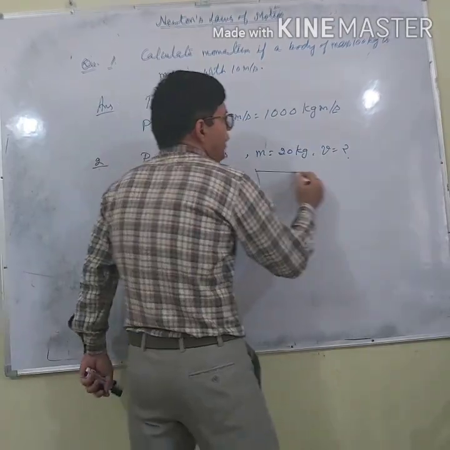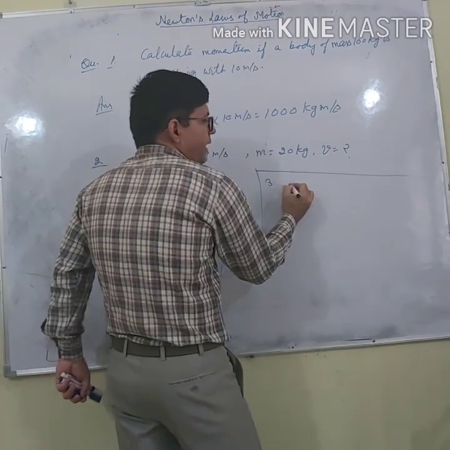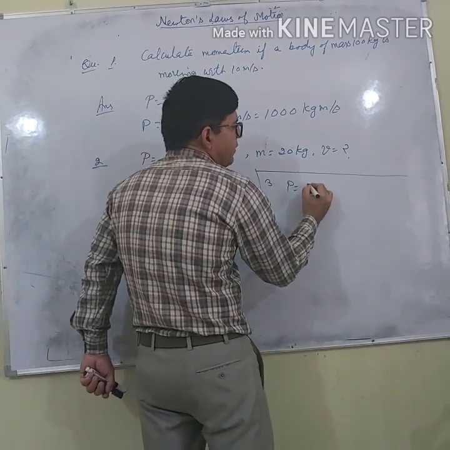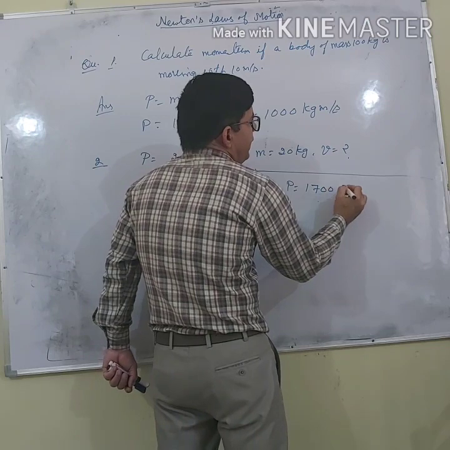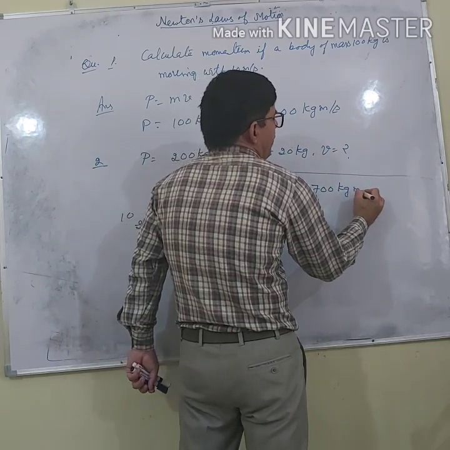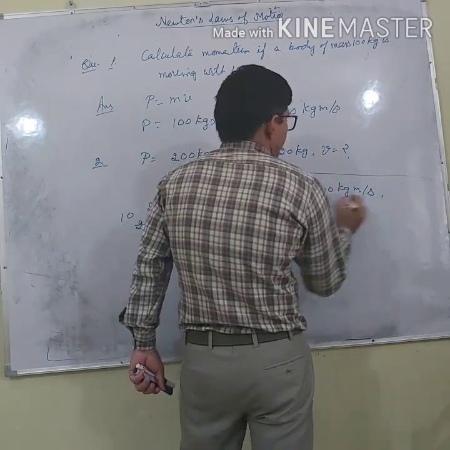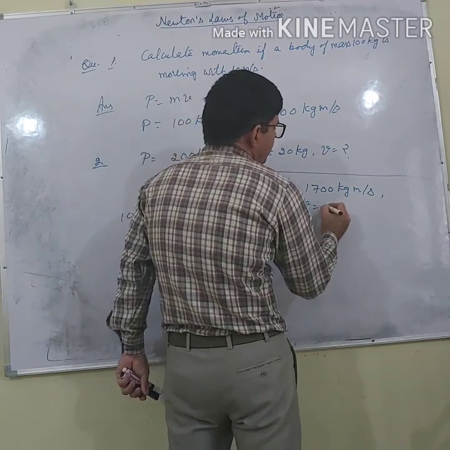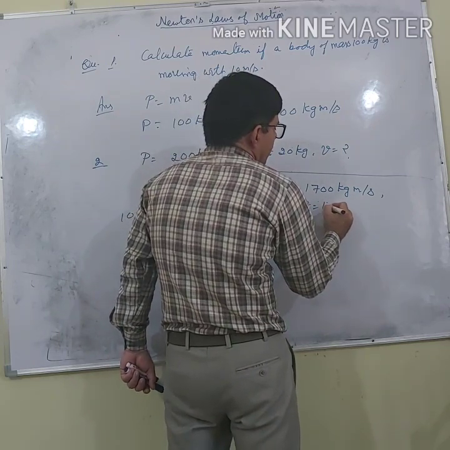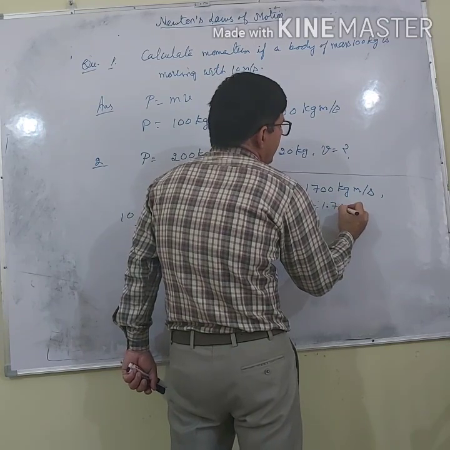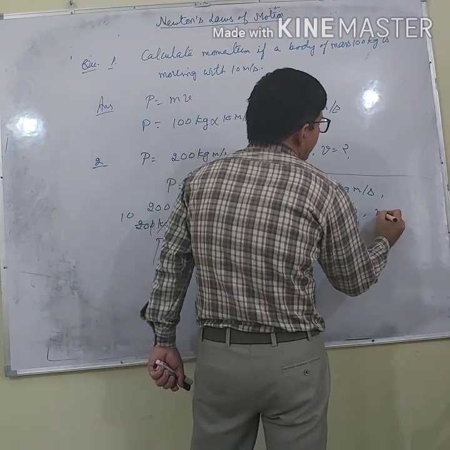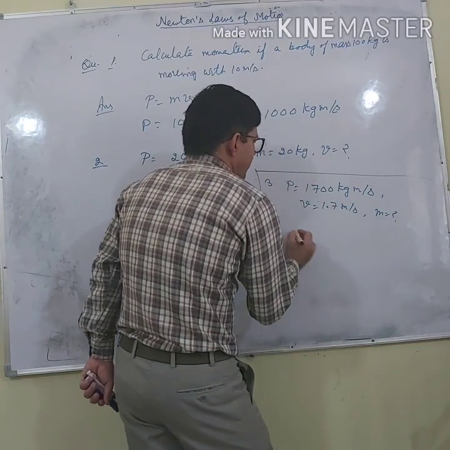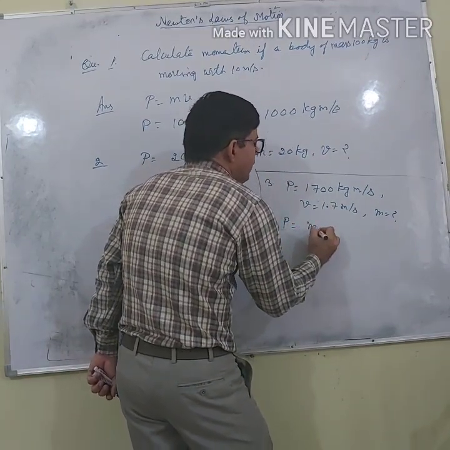In the third example, if I ask you, the momentum of a body is 1700 kilogram meter per second and the body is moving with a velocity of 1.7 meter per second, calculate the mass. The answer is simple. P is mv.